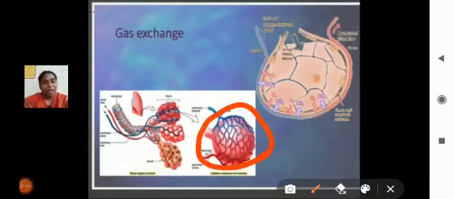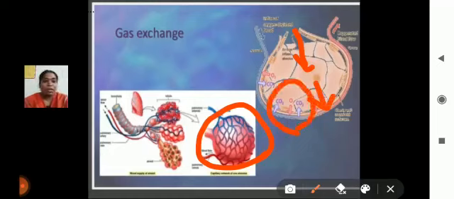So what will happen when we are inhaling? The gases will go to the alveoli structure. At that time the oxygen will go to the blood capillaries, and here you may observe that the oxygen goes to the blood capillaries and carbon dioxide goes out through the exhalation process, meaning the removing process.